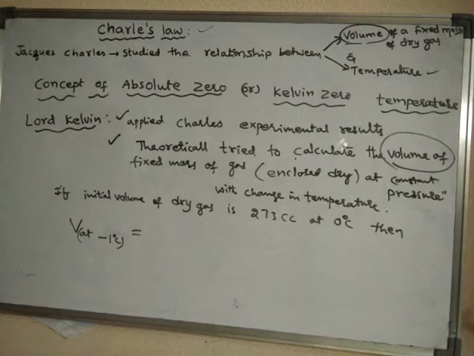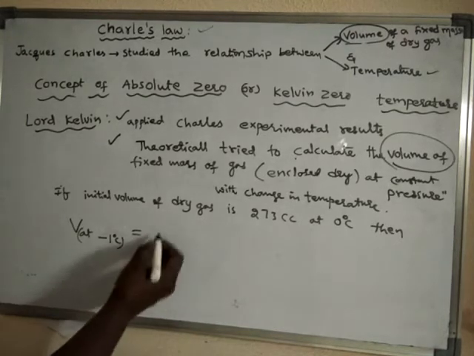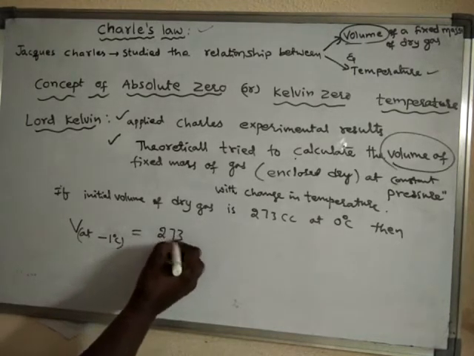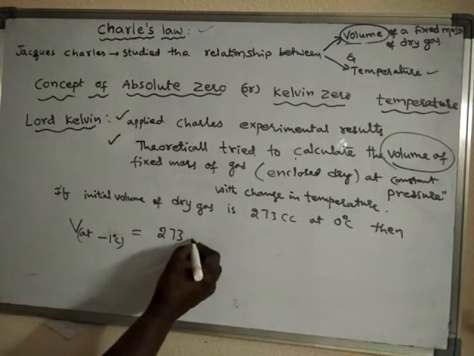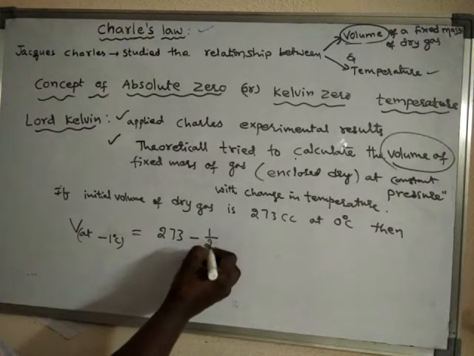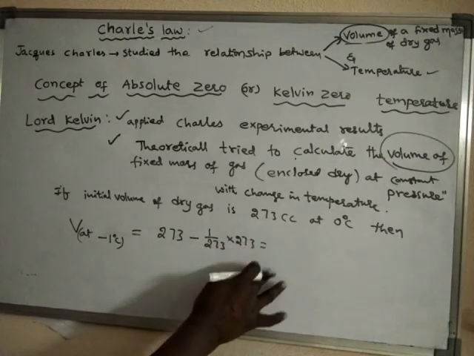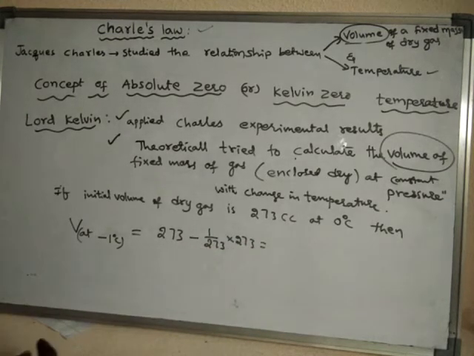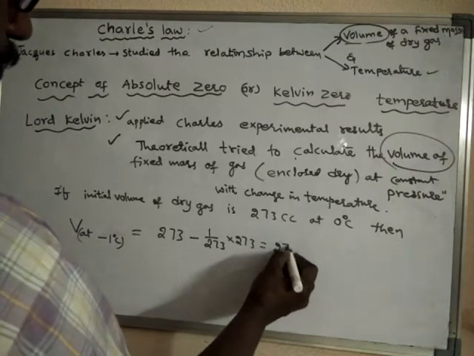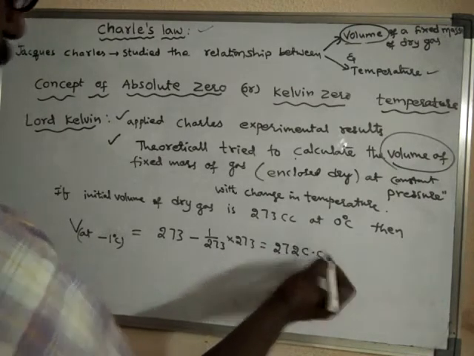How much should it be? 273 minus 1 by 273 into 273, which is 272 cc.